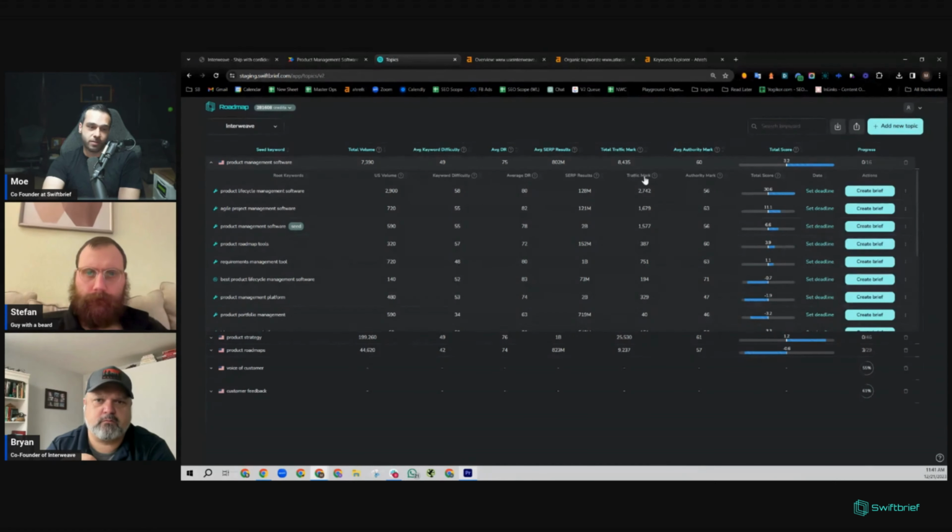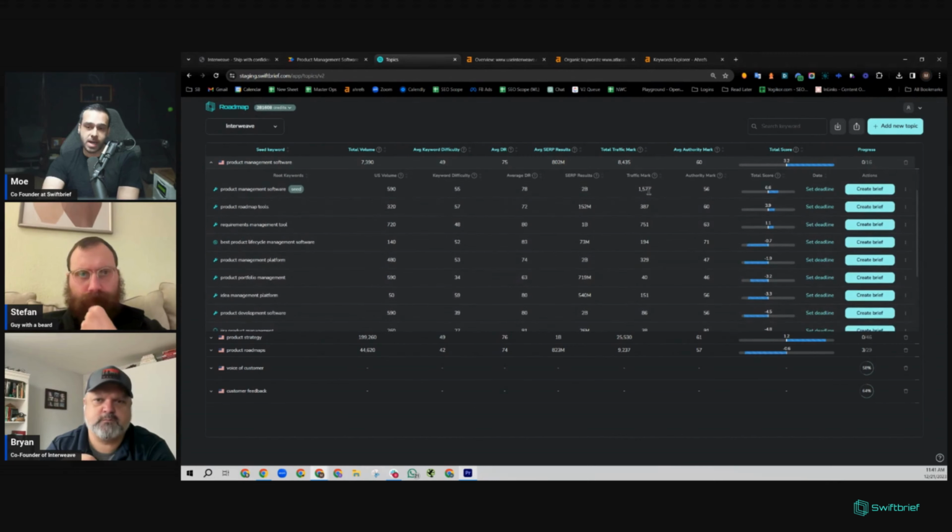And this is the traffic mark. That is the expected amount of traffic we can expect based off of what this result is pulling in. So if we are at 0.8, we would need to be looking for the lower results that garner some sort of traction where we're able to use that and leverage existing authorities to build new ones.